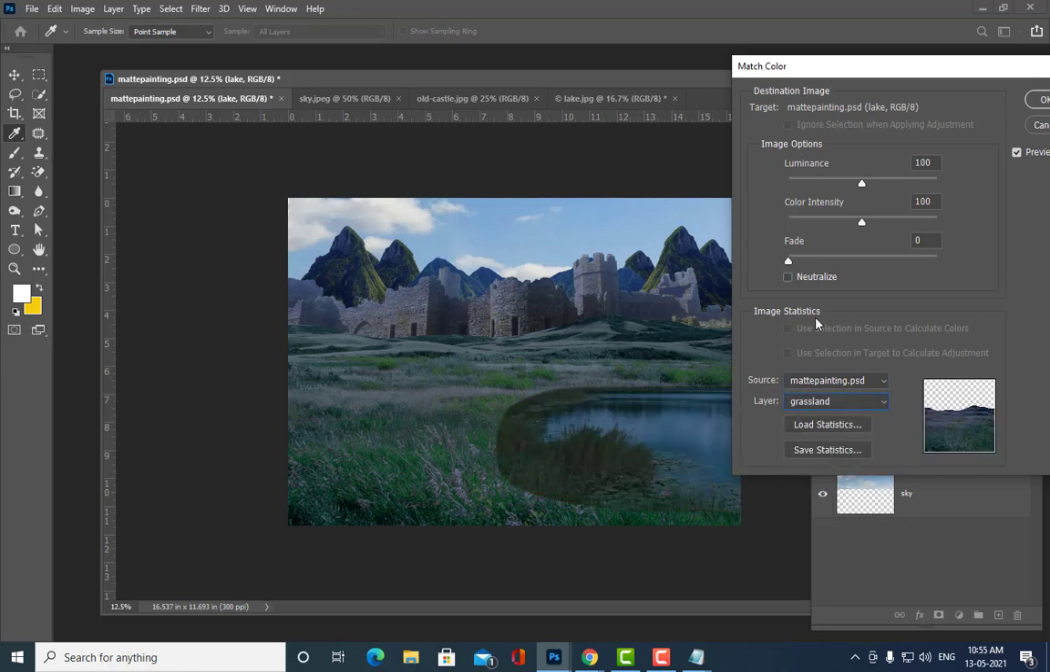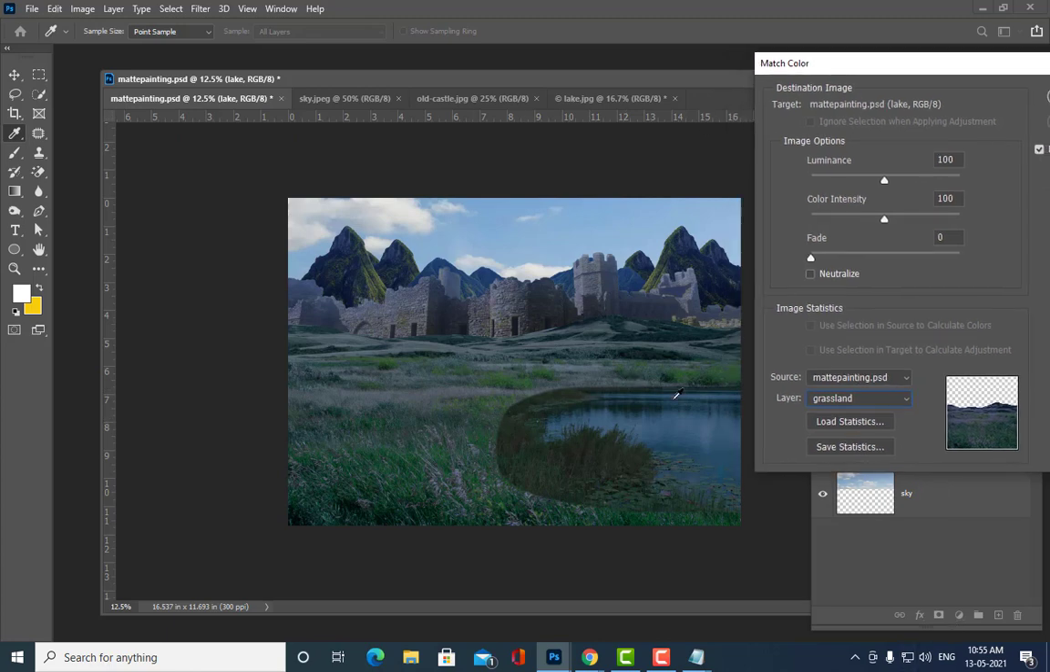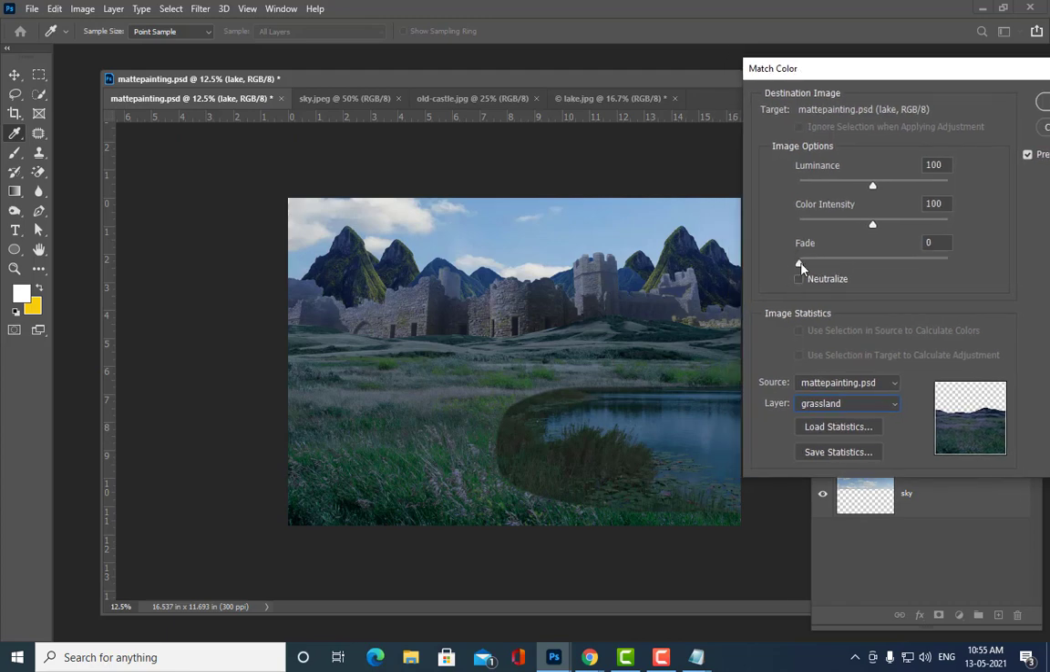See, the moment you select, you can see the change. But actually we have to reduce the matching effect. It is maximum, so what you can do? We will reduce the matching effect here. See the fade value. I'm going to reduce the fade value here. Let's keep it around, okay, 44 is better.